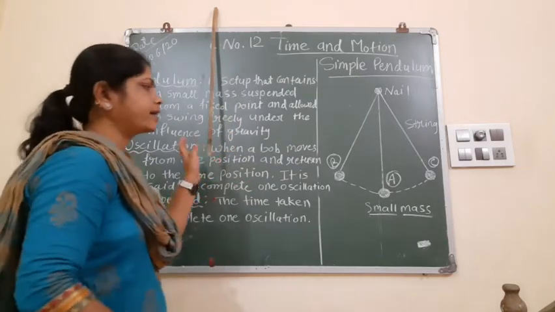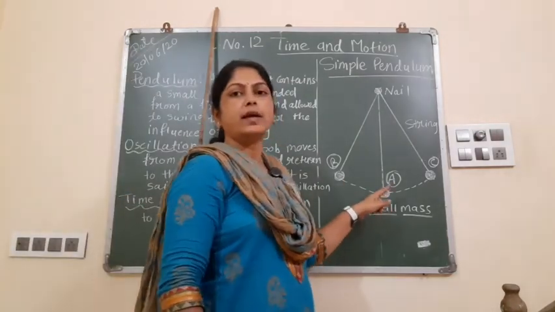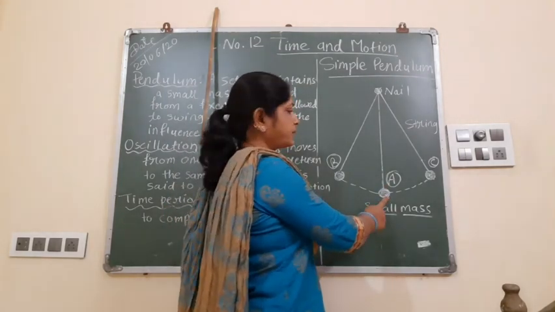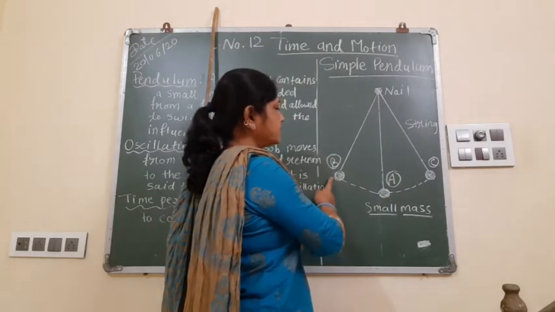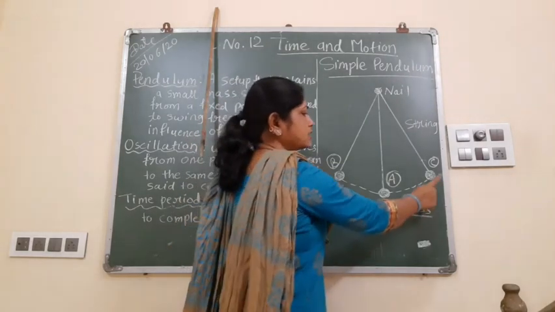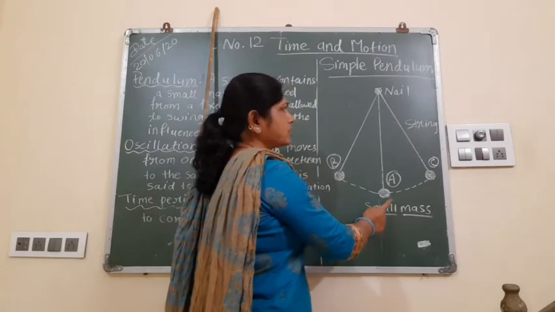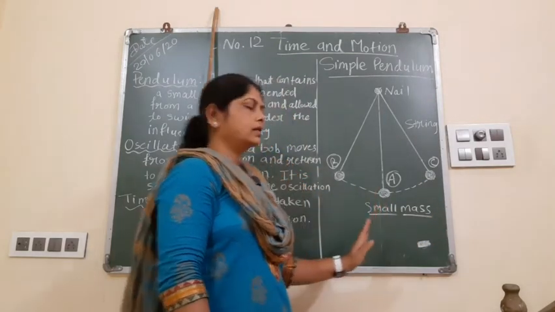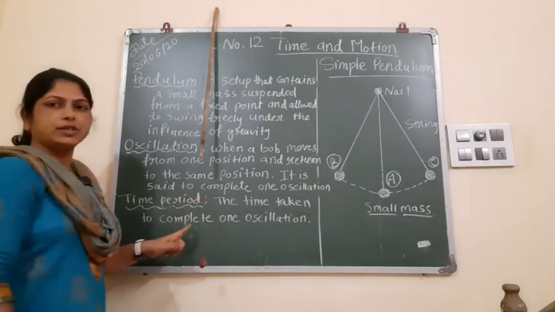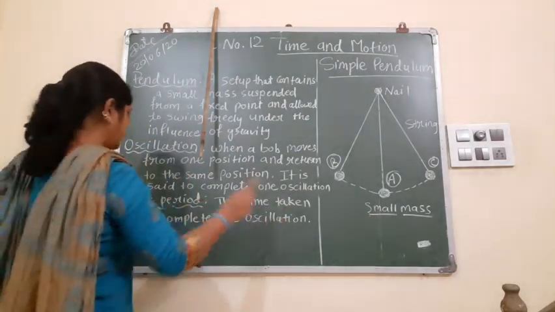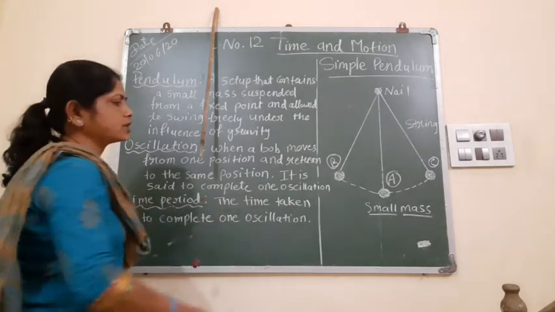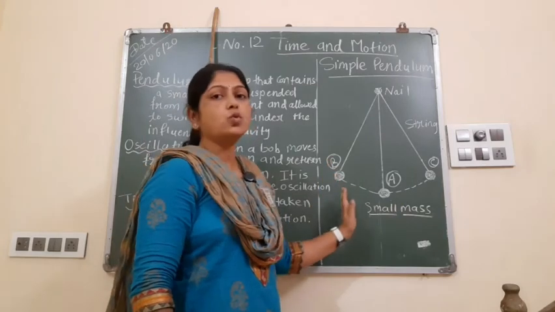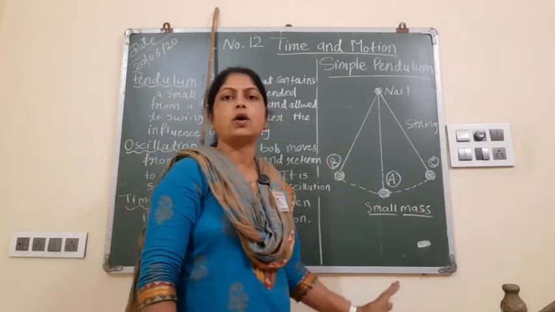See in the diagram, when the bob is in the first position, that is A, then attains B position, then C position and comes back to A position. It is called one oscillation. Then the third definition: the time taken to complete one oscillation is called the time period.